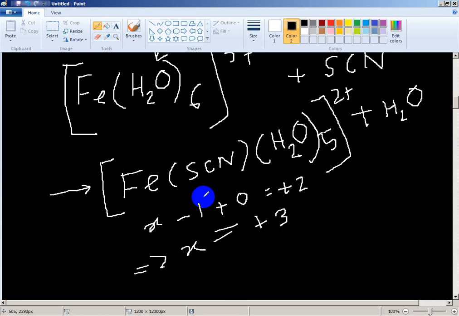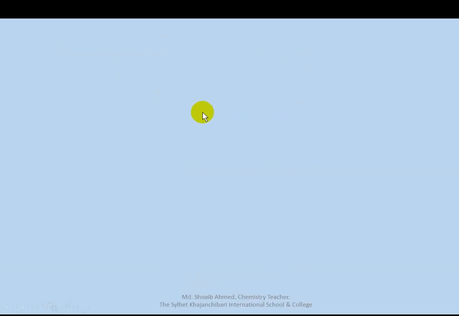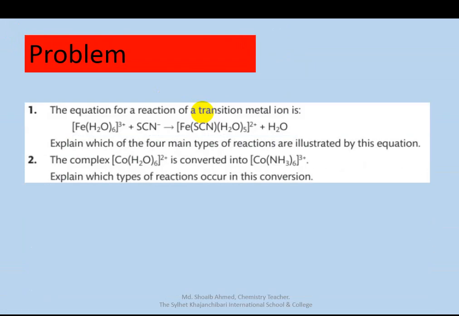So here, of the 4 main types of reaction illustrated by this equation, it is the ligand exchange reaction only.